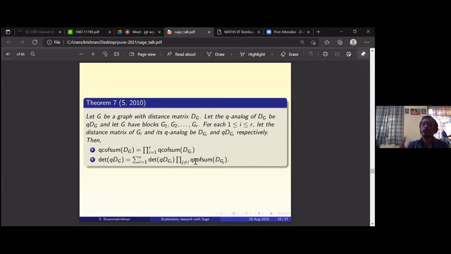Resistance matrix. In classical distance, what you do is you try to change the distance. There is this idea in electrical circuits: if you have resistors in series, their resistance will add up. If you have them in parallel, 1 by effective resistance will be 1 by R1 plus 1 by R2.